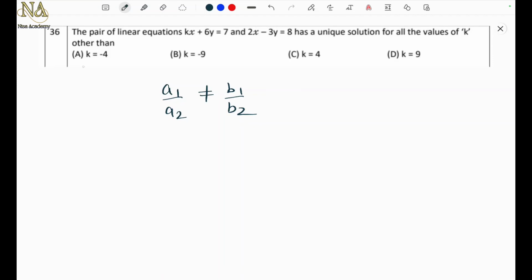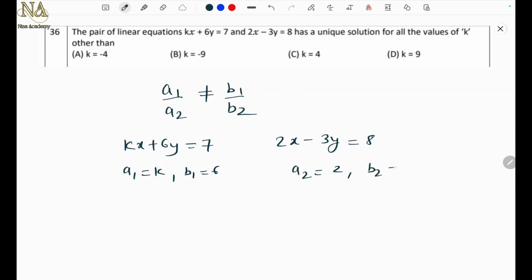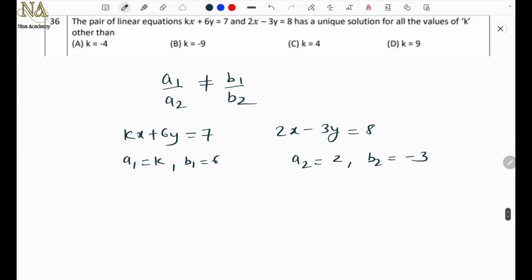So we'll go through the options one by one. First we'll write the equations kx plus 6y equal to 7 and 2x minus 3y equal to 8. So a1 is k, b1 is 6. Here a2 is 2, b2 is minus 3. So a1 upon a2 is k upon 2, and b1 upon b2 is 6 upon minus 3, which is minus 2.